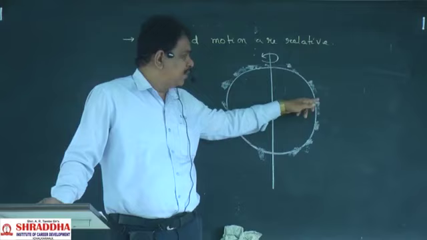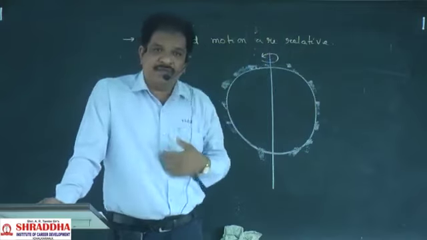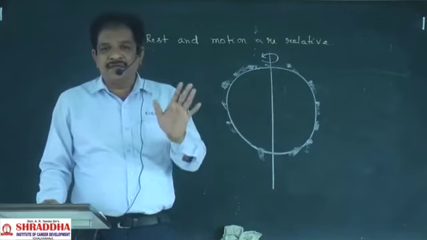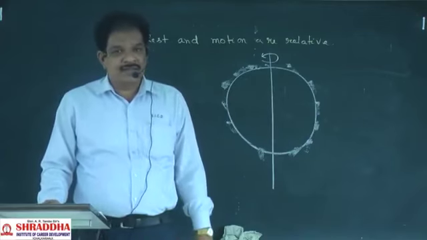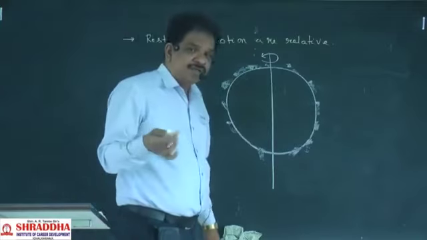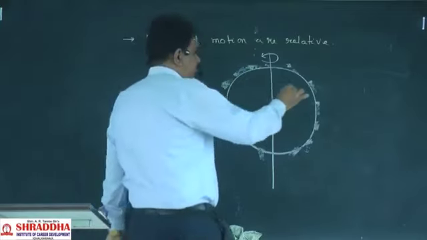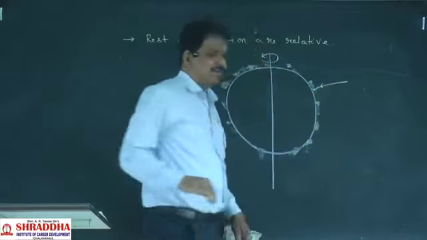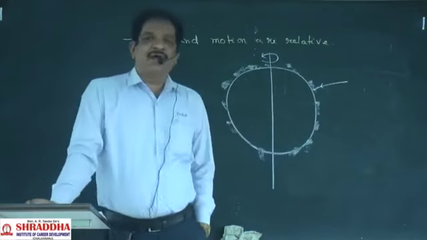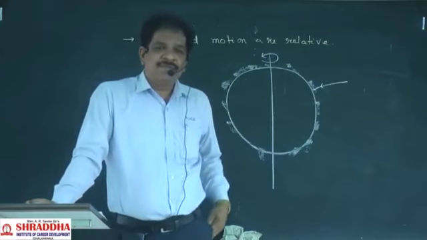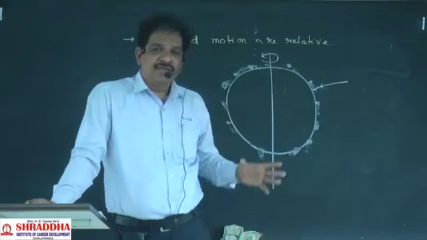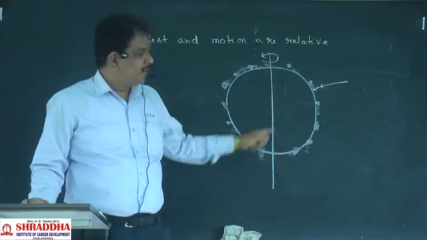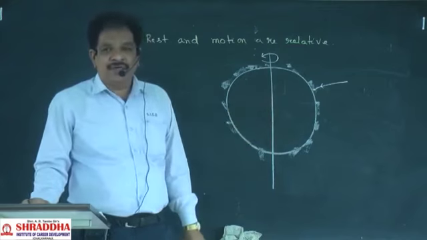If I observe you, or if you observe me, you will say sir is in the state of rest. But if objects on the earth's surface are observed from other planets, other satellites, they can observe this rotating effect.